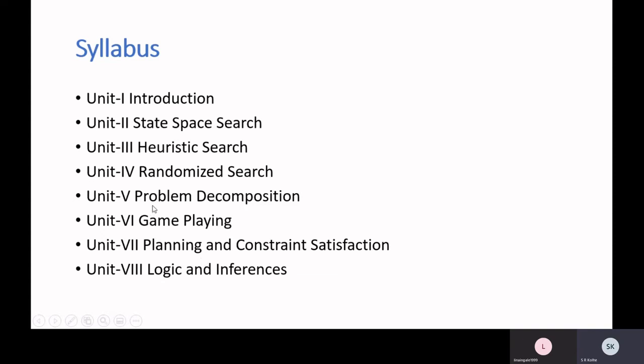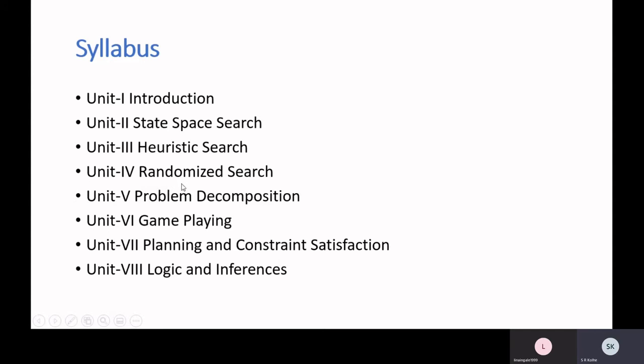But you will find out that to understand search algorithms and planning techniques, you need to use this logical representation. So we will study this unit 8 after unit 3, so that while understanding search algorithms where knowledge is represented in this logical form, we will not have any difficulty.